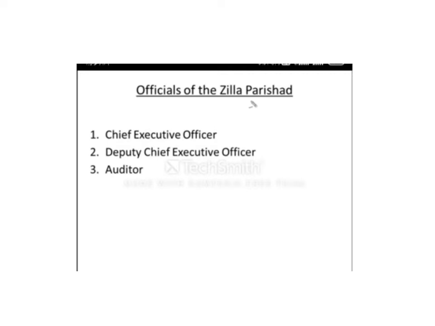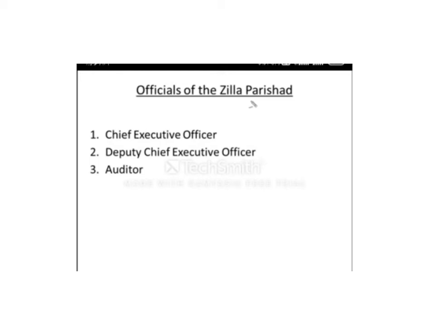There is also the deputy chief executive officer, who is under the chief executive officer, and the auditor. The auditor is the official who looks after the financial accounts, financial assistance, and things related to budget and finance. These were the officials of Zilla Parishad.